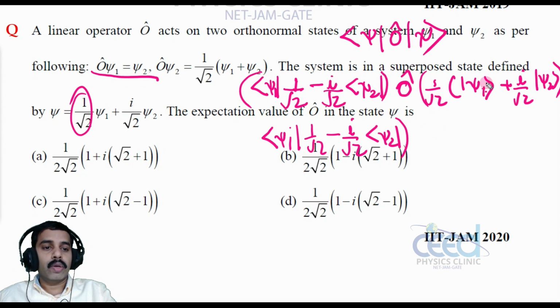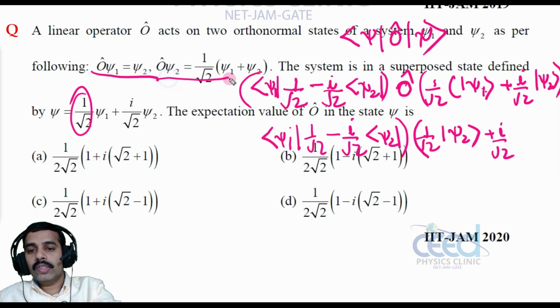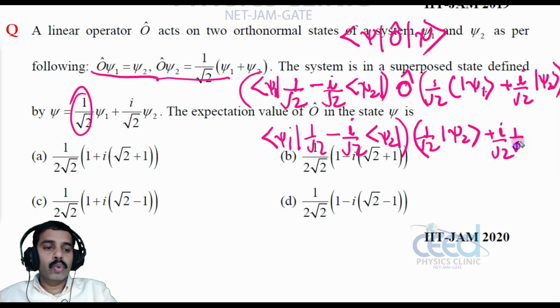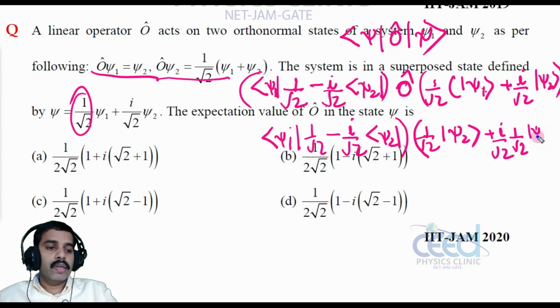All right, so 1 by root 2 into psi 2. And this O cap works on this psi 2, that is equal to, let me take this i by root 2 out. Now this O cap works on this psi 2, we have this relation, that is 1 by root 2 into psi 1 plus psi 2, that is psi 1 plus psi 2. All right, now we can simplify this, right?